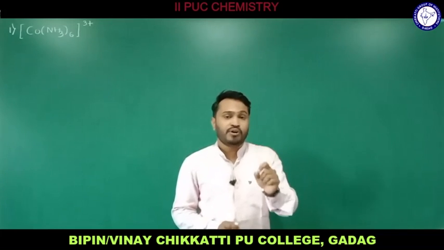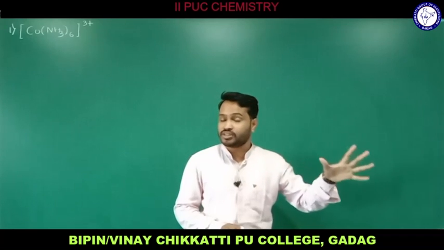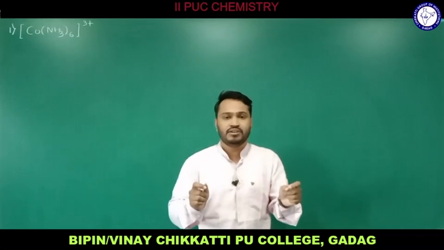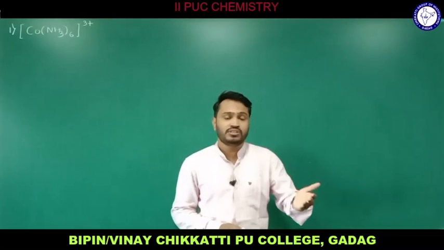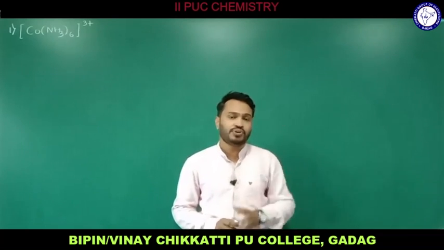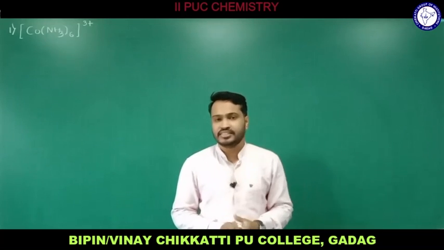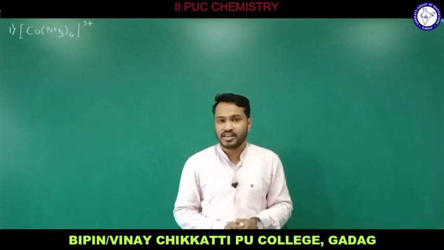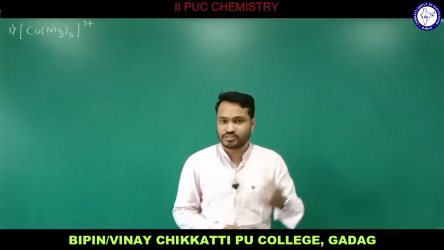And the number of vacant orbitals should be exactly equal to coordination number. Coordination number is nothing but the number of coordinate bonds, and coordinate bonds depend upon the number of ligands we have in a compound. So let us assume we have 6 ligands in the coordination complex, and the central metal atom has to provide 6 vacant orbitals.